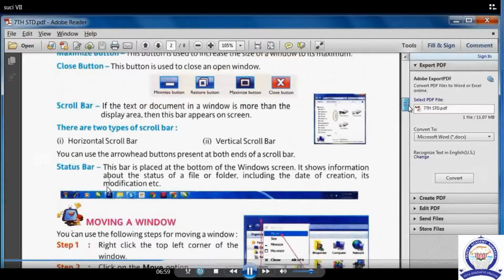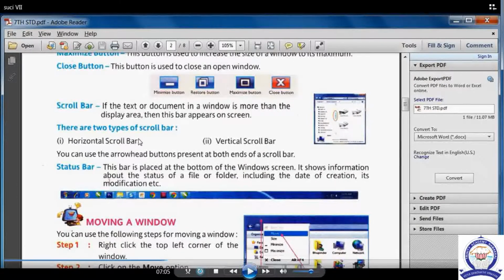Okay children, then what is the use of the close? If we click the close option, we can close the whole application.